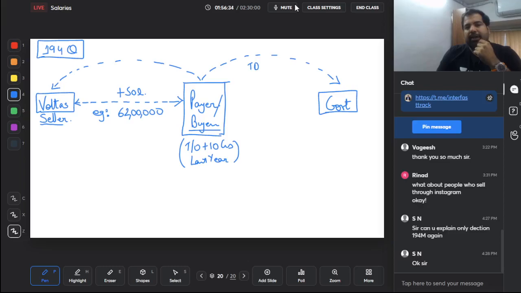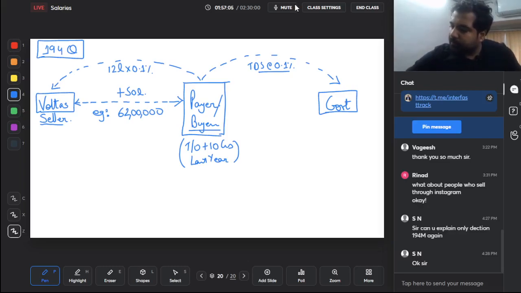So can you deduct TDS, but at a very, very low rate of only 0.1%. They said, okay, why not? On 62 lakhs, right? No, only on the excess amount. So after 194N notes, this is the only exception, guys, where it's only on the excess amount. So more than 50 lakhs, how much is the excess? The excess is 12 lakhs. So on 12 lakhs at 0.1%, which is basically 1200 rupees, can you pay to us?